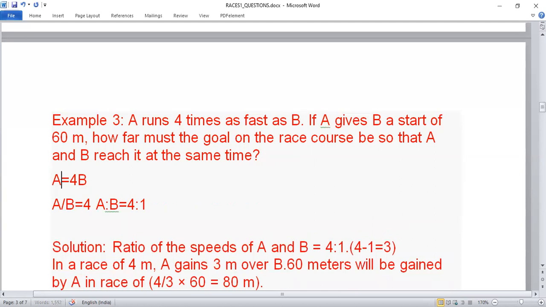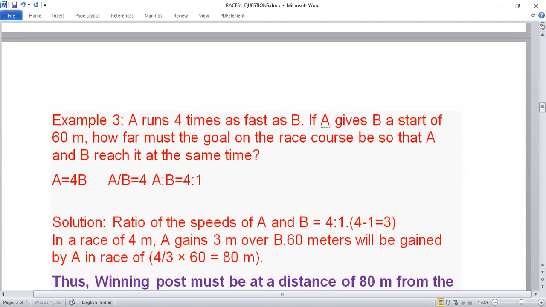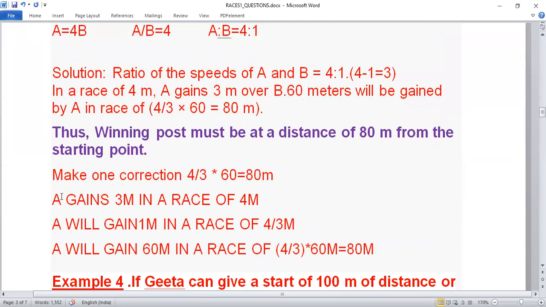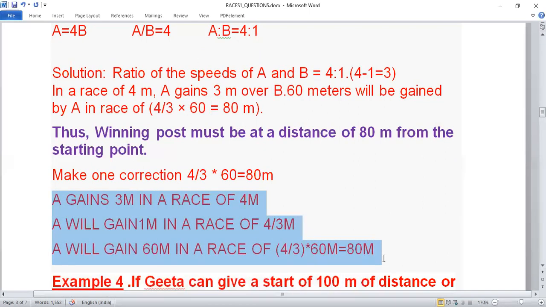This will help you to understand in a better way. So now what is the difference? It means when A has covered 4 meter, B has covered 1 meter. So A is beating B by 4 minus 1, which is 3 meter. Or you can say in a race of 4 meter, A is 3 meter ahead of B. So in a race of 4 meter, A gains 3 meter. Even you can skip this line and do this step directly.